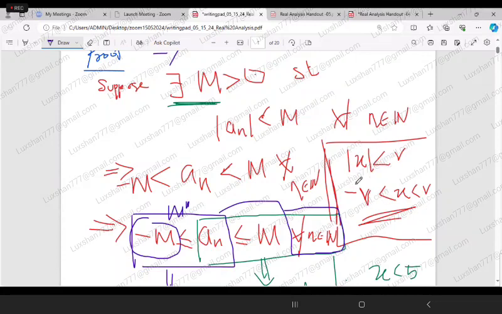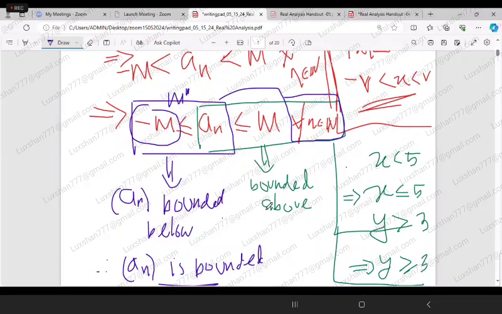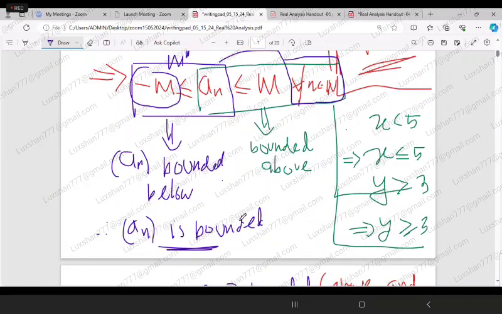If you have an inequality in the form mod of x less than r, always you can write x is between plus r and minus r. Then, getting rid of mod, you can write minus M less than a_n less than capital M. If you want, you can put an equal sign. Therefore, this part gives you that it is bounded above, and this part gives you bounded below. Combining these two results, you can say that a_n is bounded.